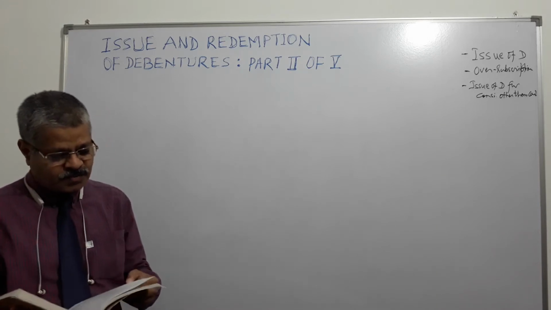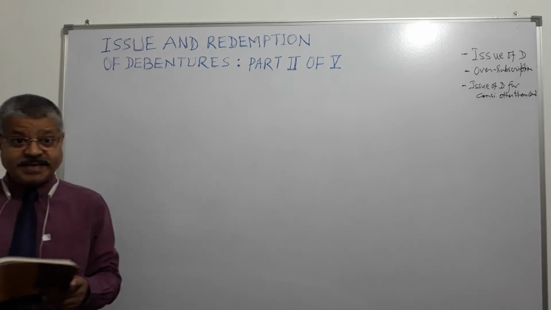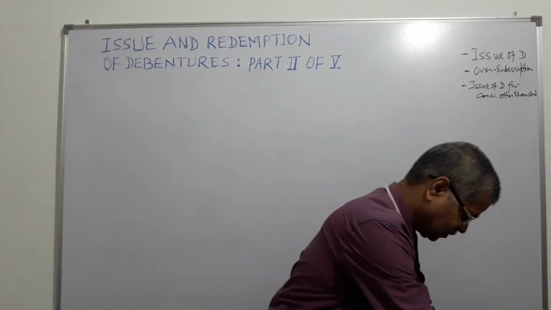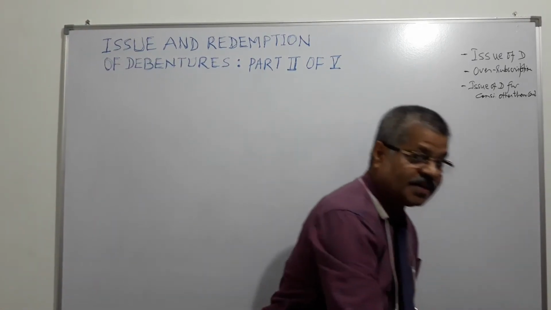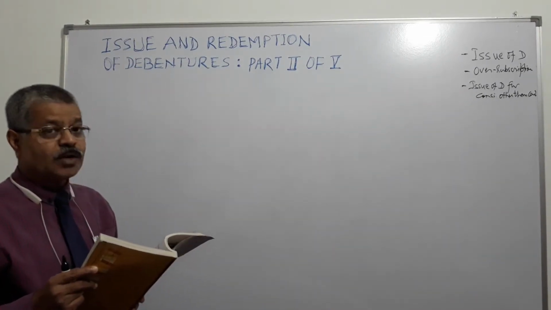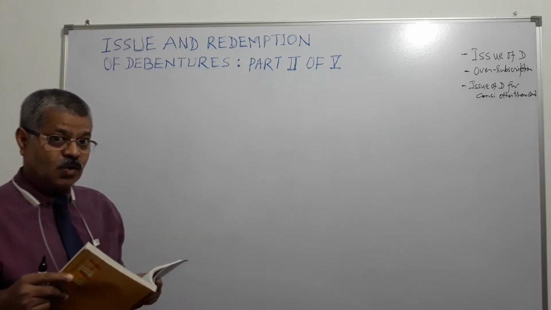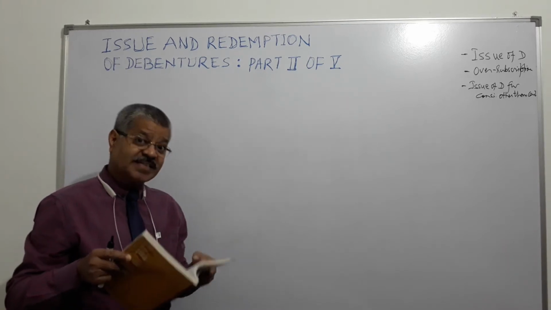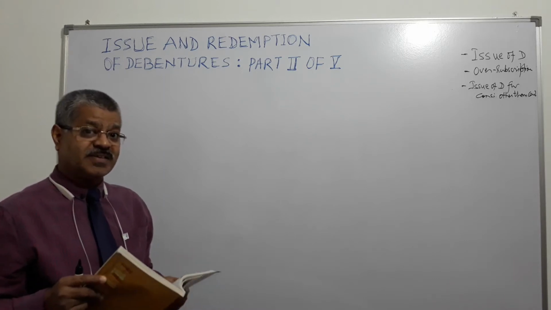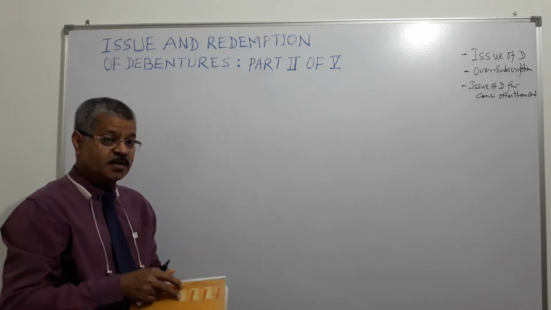Then issue of debentures for cash. So what are the entries that are done? So you will find, if everything is going to be settled in the first go, right, then what happens? The whole amount is received in one installment. Then what happens? On receipt of application money itself, the entire amount is received by the company and paid by the investors. So what happens on receipt of application money? It's very simple.